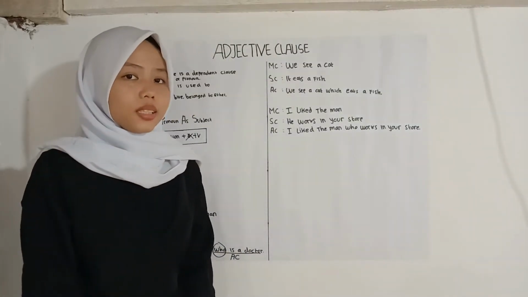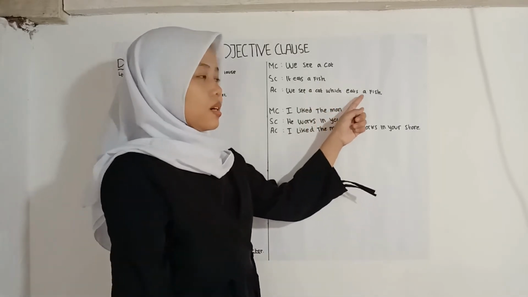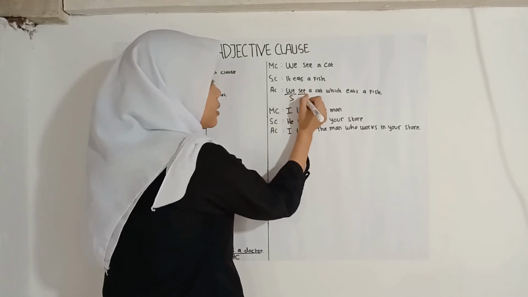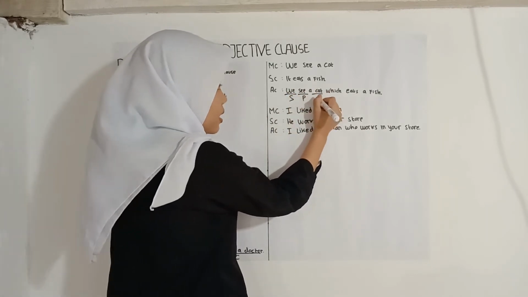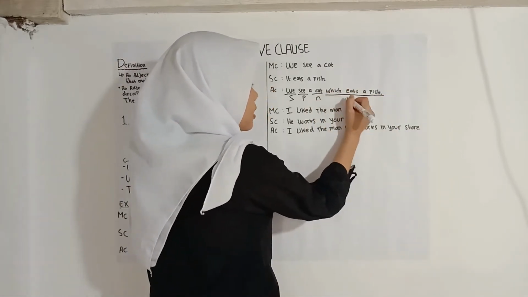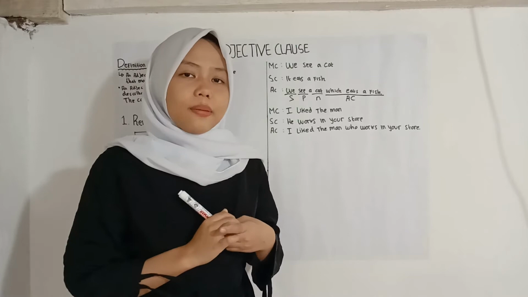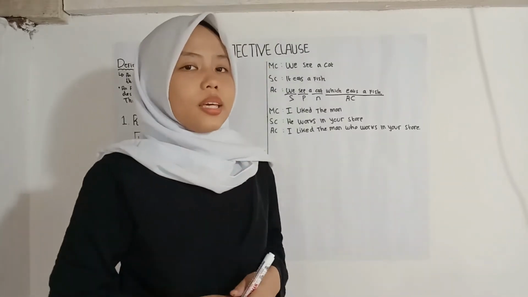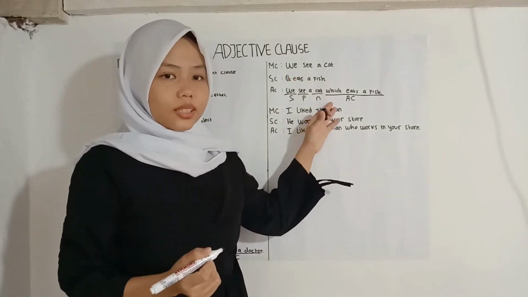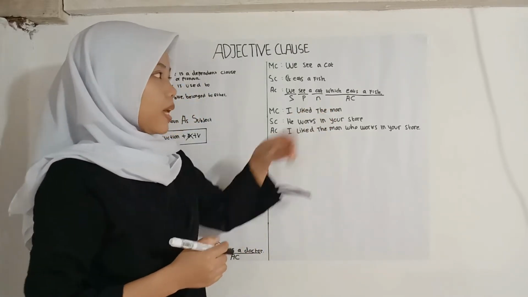And then we can make a sentence like, we see a cat which eats a fish. We is the subject, see is the predicate, a cat is the noun, and which eats a fish is the adjective clause. Like example number 1, why is "it" not written in this sentence? Again, because it has been replaced by which.